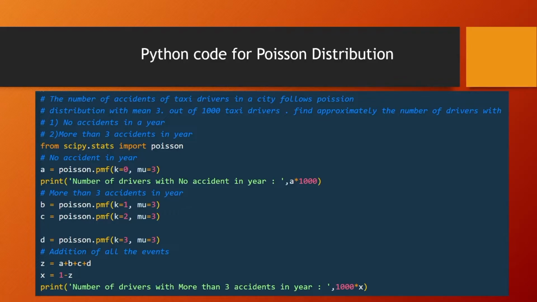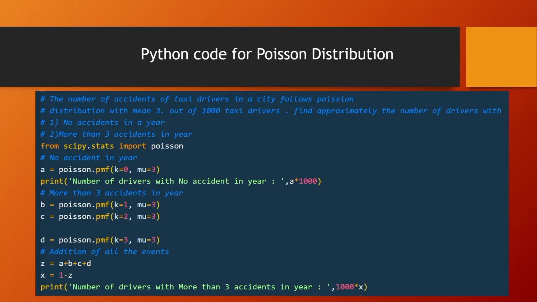This process is carried out in the code. We have taken A, B, C, D values, and for P(0) we put k equal to 0. For P(1) we put k equal to 1. For P(2) we put k equal to 2. For P(3) we put k equal to 3, and the mu value remains the same at 3.